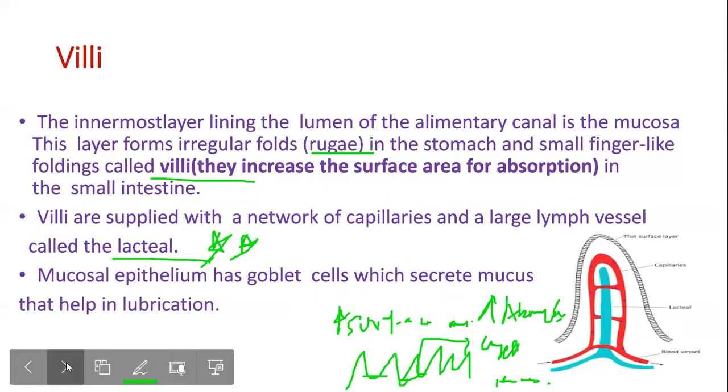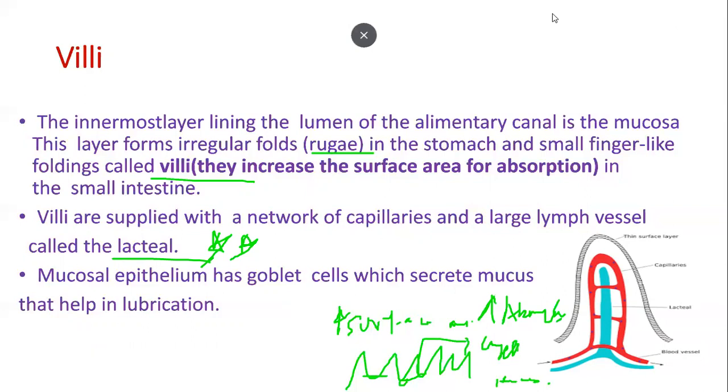Now, before I move on, I missed a point, so I would just like to tell something about accessory glands. There are glands in our digestive system which do not take part in the digestion, but they help, like the salivary glands, liver, gallbladder, and pancreas.